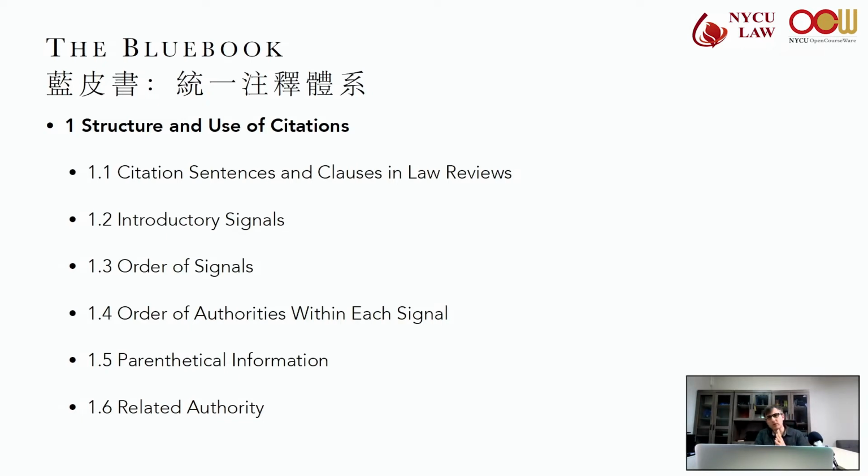See is also an introductory signal. But the difference between no signal and see is that although the cited authority doesn't directly support the assertion, it follows from it.